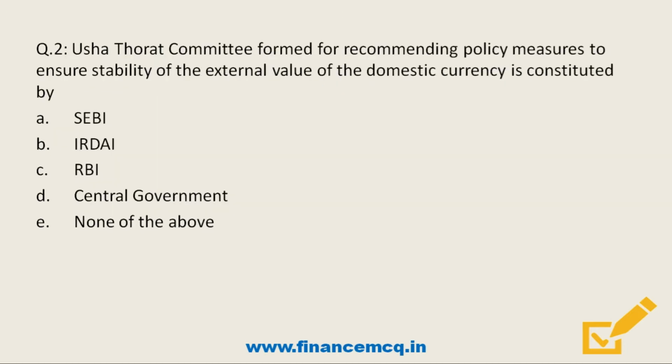Moving on, Usha Thorat Committee formed for recommending policy measures to ensure stability of the external value of the domestic currency is constituted by option A SEBI, option B IRDAI, option C RBI, option D central government and last option none of the above. So friends, here the correct answer is option C RBI.